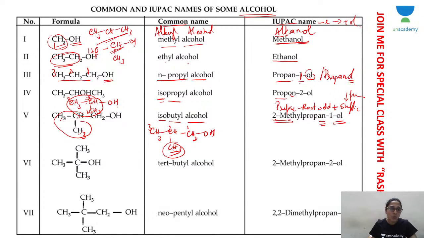What is not considered as the parent chain will be your substituent. So the methyl group is a substituent which has to be written as a prefix, and it is attached to the second carbon atom, so it is 2-methyl. 2-methylpropane, and OH is attached to the first carbon atom, 1-ol. 2-methylpropan-1-ol.